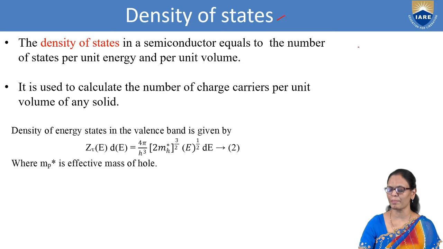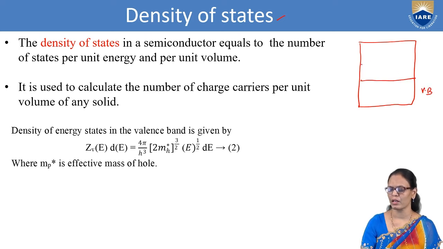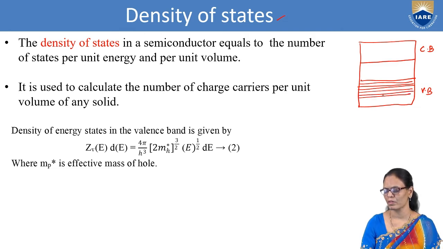Now we are talking about the number of holes in the valence band. So this is the valence band and this is the conduction band. There are different energy states here like this. We have states and you have electrons in each state.